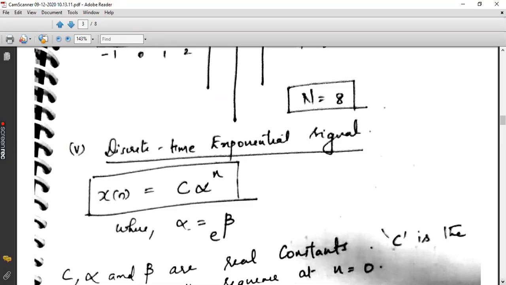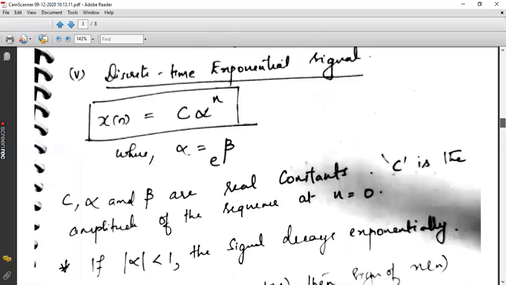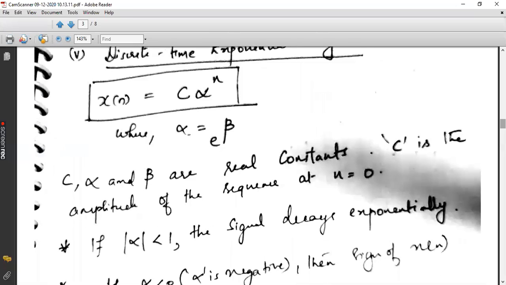Again, here alpha is e raised to beta. That is why it is known as an exponential signal. Here alpha, c and beta will be real constants. Again, as in the previous continuous time version, here also c is the amplitude of the sequence at n equal to 0.